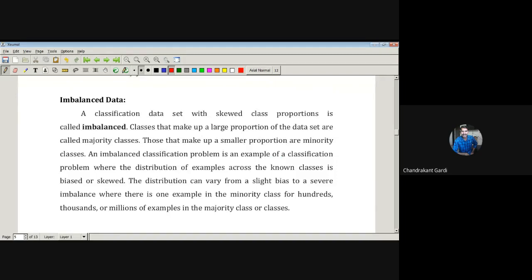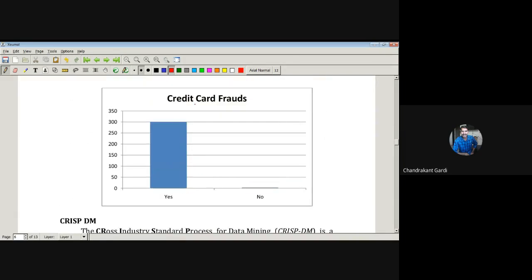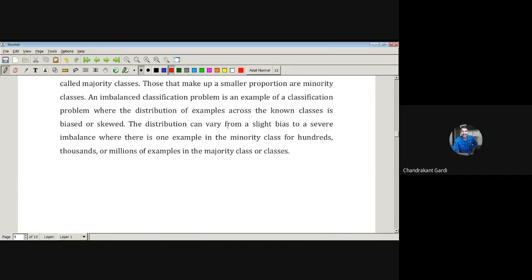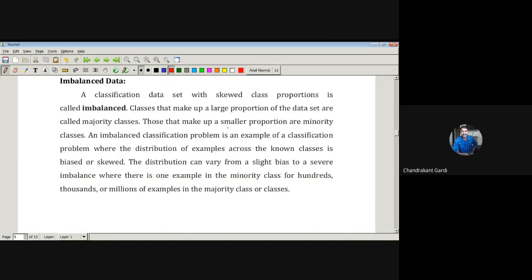So this is a classification data set with skewed class proportion. Here you can see a lot of skewness. If this is 300 and that is 300, then that is a symmetric kind of thing. But skewness is allowed. We are not expecting that all the data should be symmetric. We are okay with some skewness, but there has to be some limit to it. Now 300 and 3, these are very different things. This is highly skewed data, and learning from this data becomes a problem.